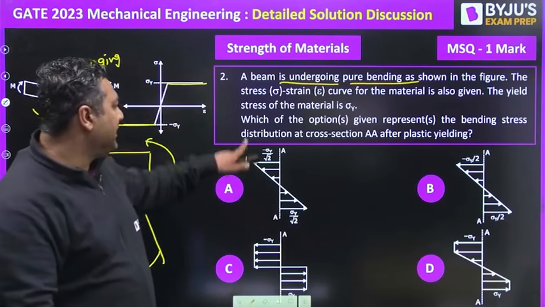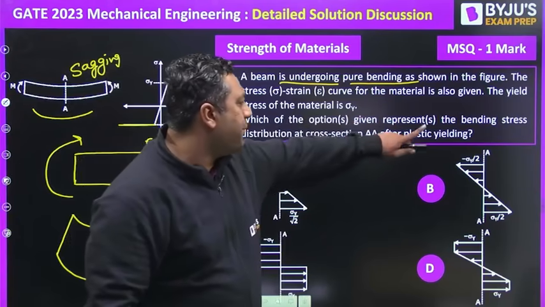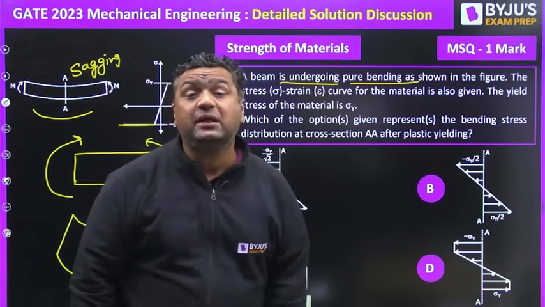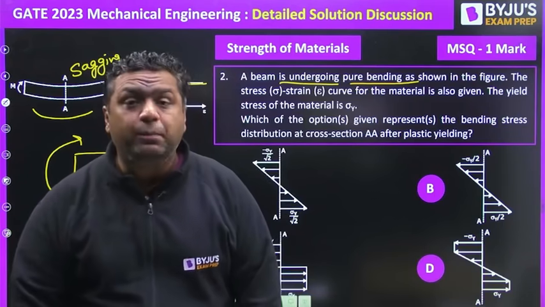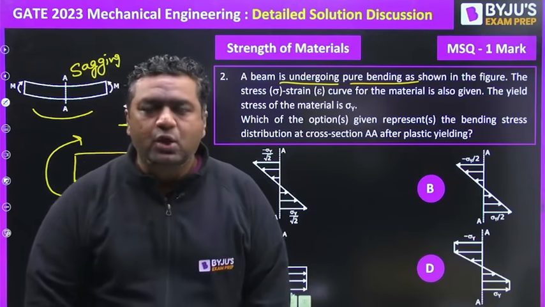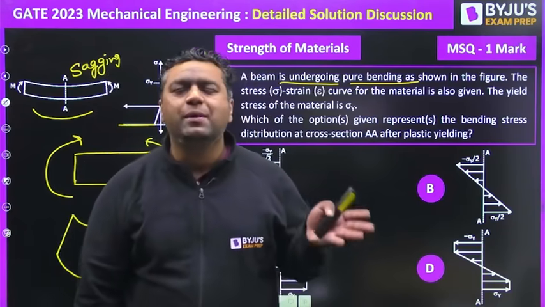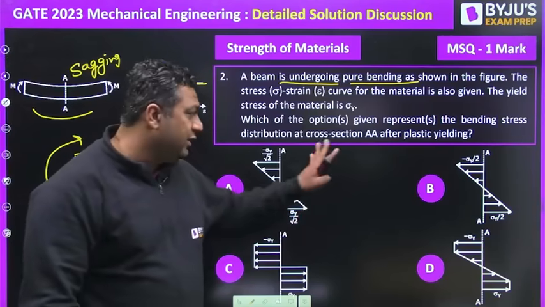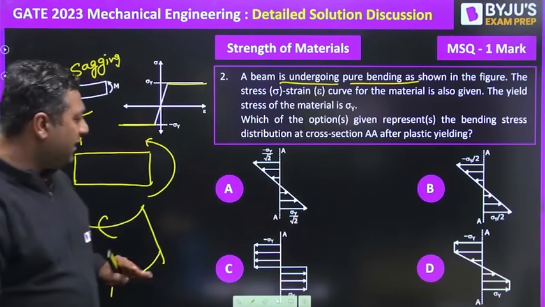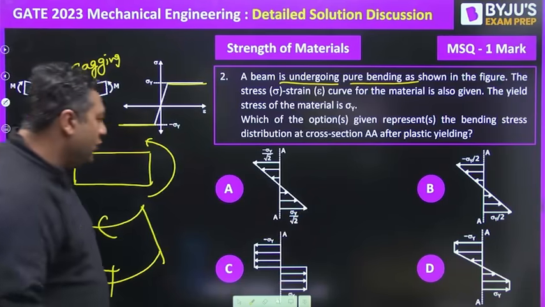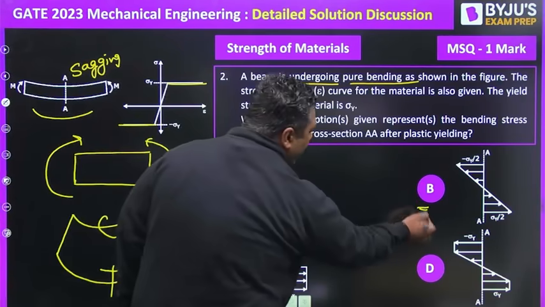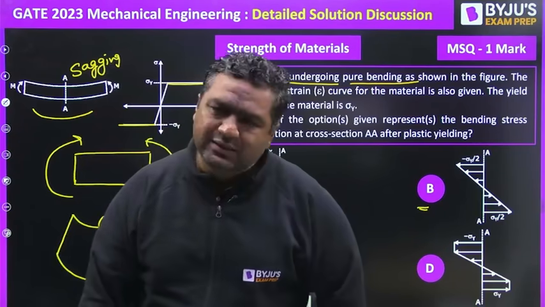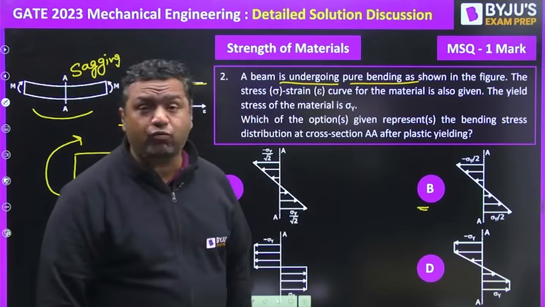Then you can see: which of the options given represent the bending stress distribution at cross section AA after plastic yielding. They have mentioned that plastic yielding starts, so it means we are moving to the plastic limit. Now as it is MSQ, we need to see the possibilities. Out of these, in options A and B, they have mentioned the stress distribution when the plasticity has not started. This is up to the elastic limit, what we study in strength of materials.